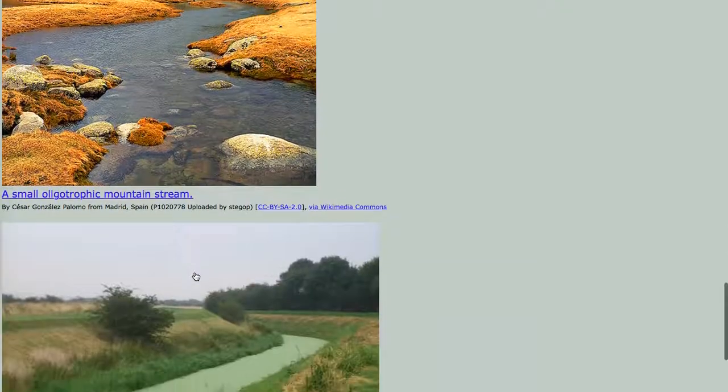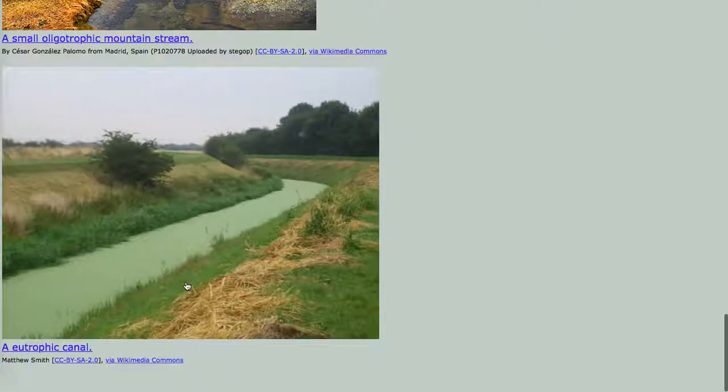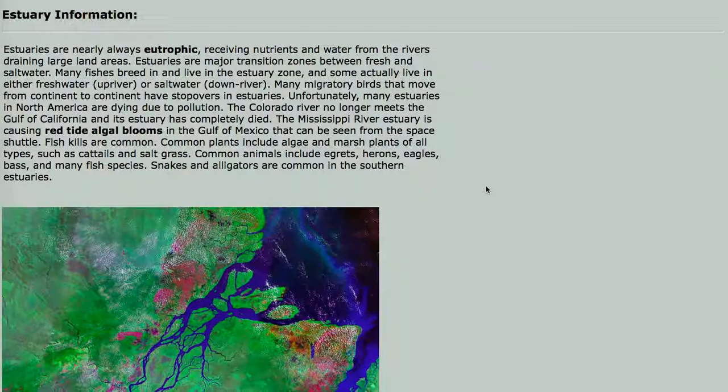The water is very clear and it's drinkable. This is the opposite now. This is a eutrophic canal, which is way too high in nutrients. The water is not drinkable and probably has almost no life in it because of the algal bloom. Now that brings us to the estuaries. Estuaries are loaded with life.